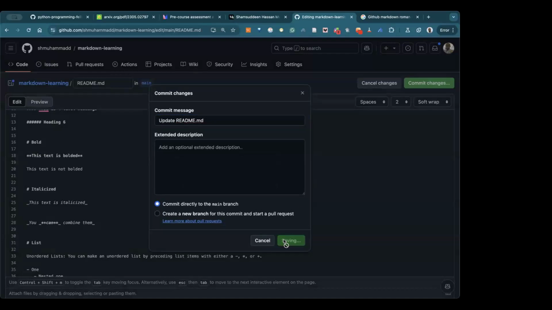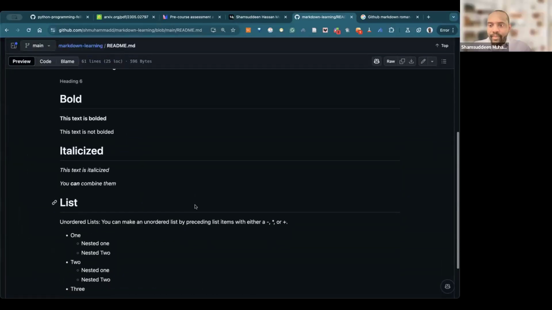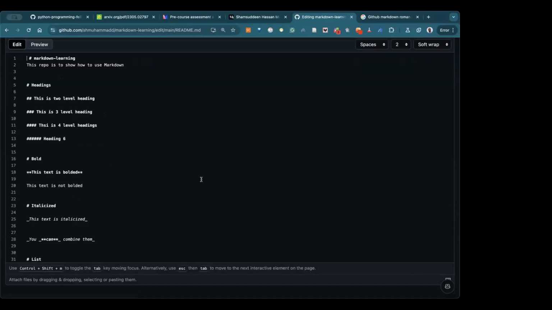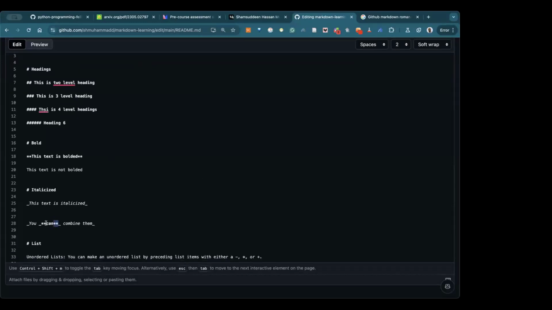Yeah, so it does. We can see it bolded and italicized, right? So that's how. You just combine the two, asterisk and underscore. Exactly. All right, thanks.